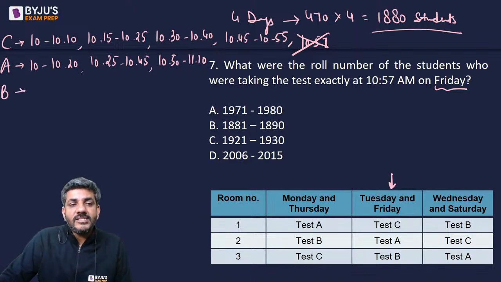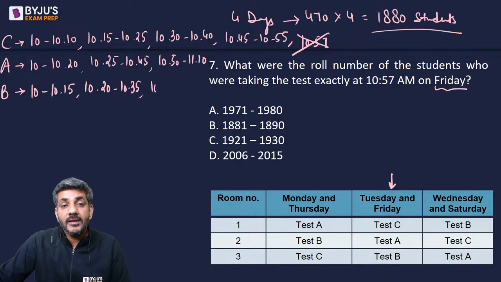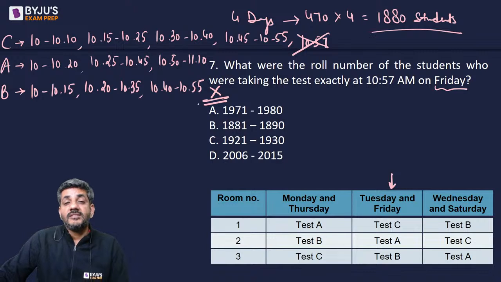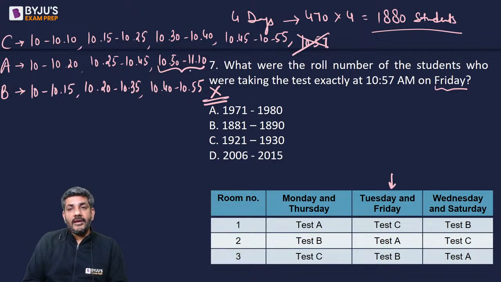When I talk about test B, it starts at 10 and goes up to 10:15 because it is of 15 minutes. Then there is a gap of 5 minutes. Then it starts at 10:20, goes up to 10:35, after which there is a gap of 5 minutes. It starts at 10:40, goes up to 10:55, after which there is a gap of 5 minutes. So even this test is not going on. So the test that is going on at 10:57 is this test only.